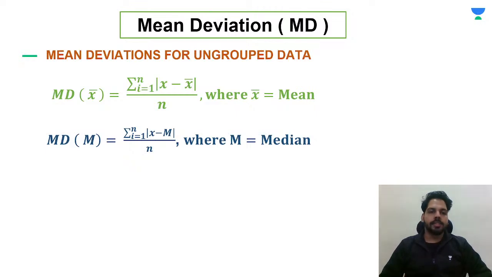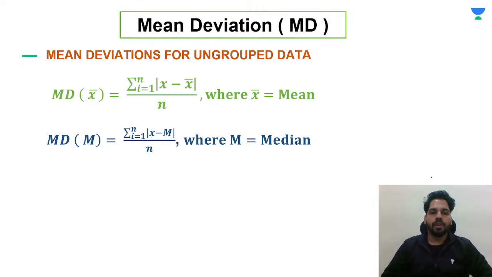Okay, so let's start with the mean deviation now. As we have studied about mean, median, mode, I told you that basically they are just giving you normal information. That means if you have to calculate the deviation which occurs at a higher level, then we have to use this kind of mean deviation and standard deviation. Okay, so here we are having mean deviation, as we are going to study about this.